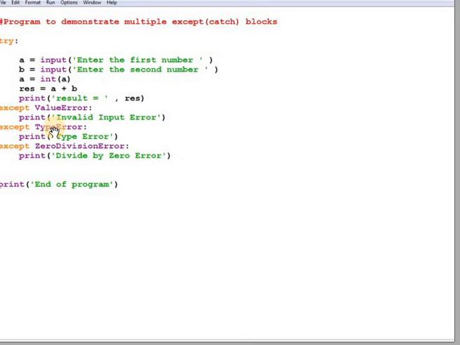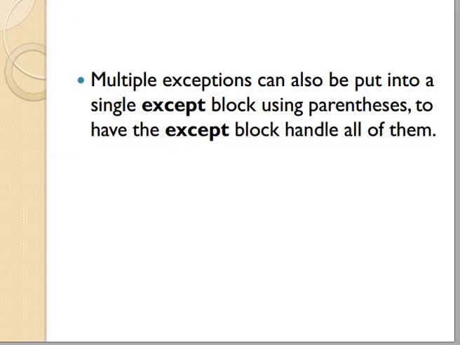If there is an error related to the data type, it goes into this block. If any user gives the value 0, then a zero division error will come. So here we are handling multiple exceptions in one try block.